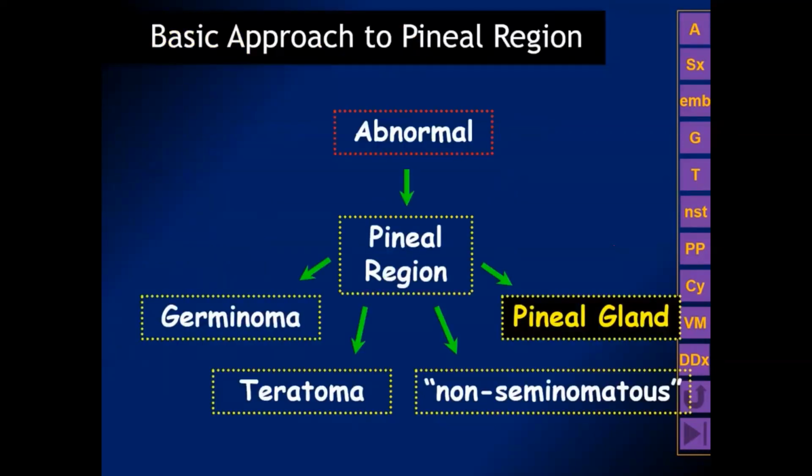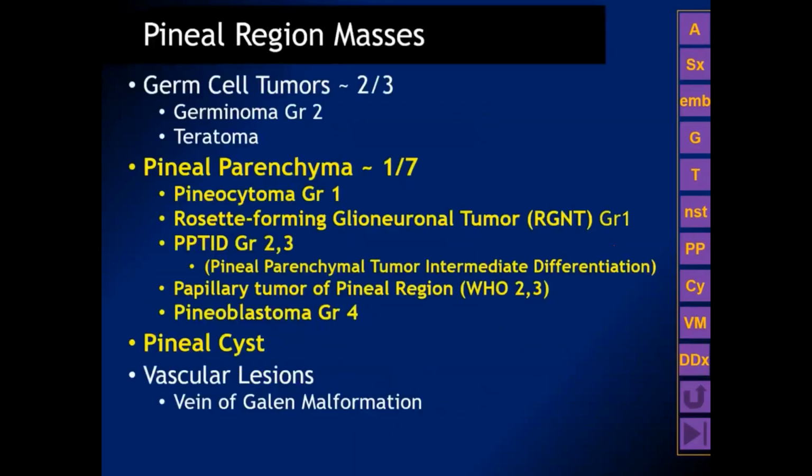Let's go back to our basic approach. If it's not a germinoma, because it's not homogeneous and doesn't have a central calcification, and it's not a teratoma, because it doesn't contain any lipid material, it might be a pineal parenchymal tumor. There are several different flavors of pineal parenchymal tumors, and again, these represent less than 15% of pineal region masses.